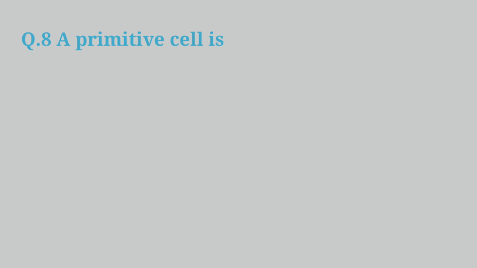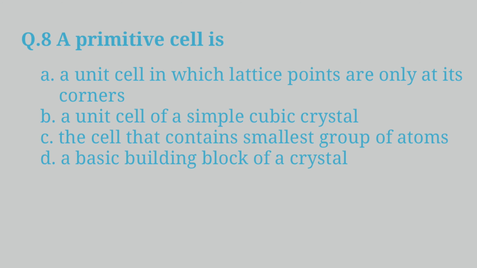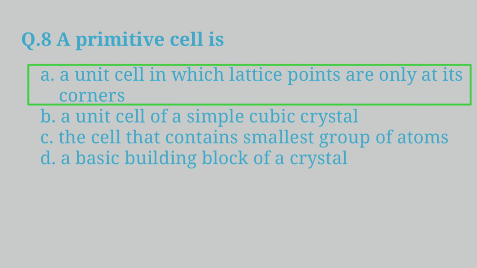Question 8. A primitive cell is A. A unit cell in which lattice points are only at its corners. B. A unit cell of a simple cubic crystal. C. The cell that contains the smallest group of atoms. D. A basic building block of a crystal. And the answer is a unit cell in which lattice points are only at its corners.